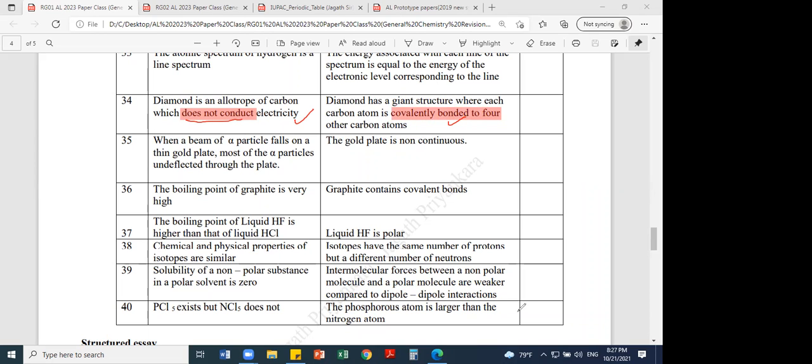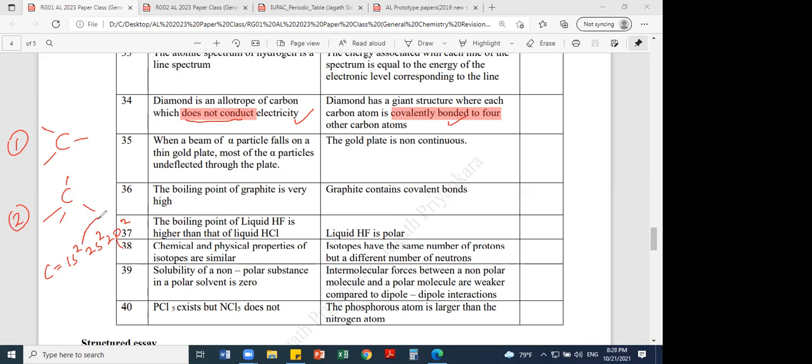Actually the answer should be the first one because it explains, right? Because of 4 covalent bonds around the carbon atom, there are no free electrons. In graphite there are 3 bonds. In diamond there are 4 covalent bonds. Carbon has 4 outermost shell electrons, 1s2, 2s2, 2p2.